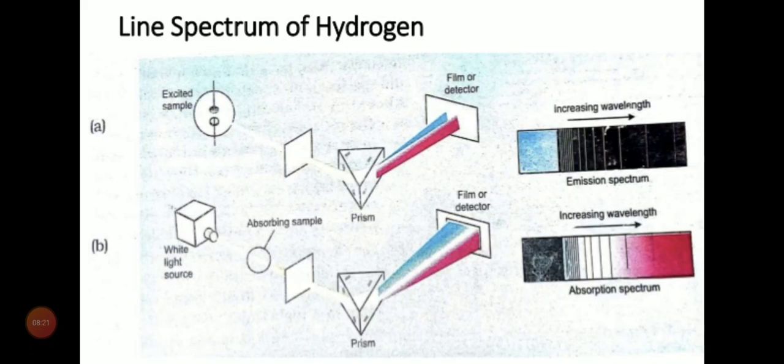For example, if I take sodium in the first case, then it will show only yellow color. And if we are taking white light, since white light consists of a variety of colors, that is VIBGYOR, it will show a variety of colors on the detector.